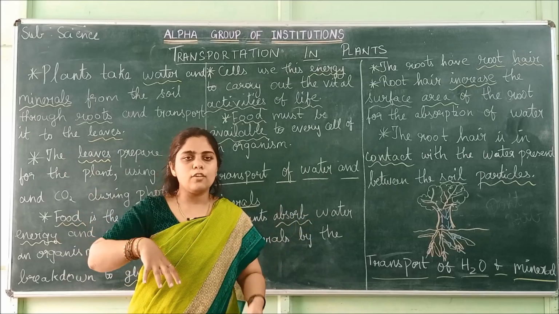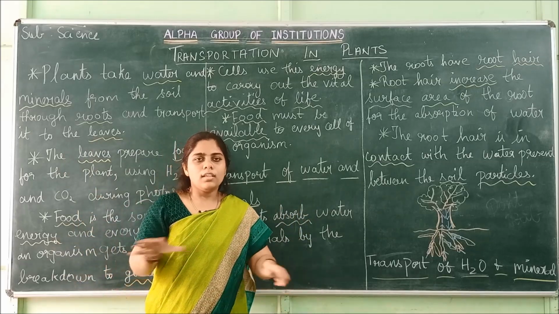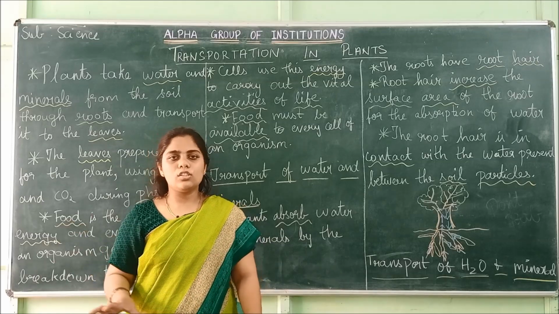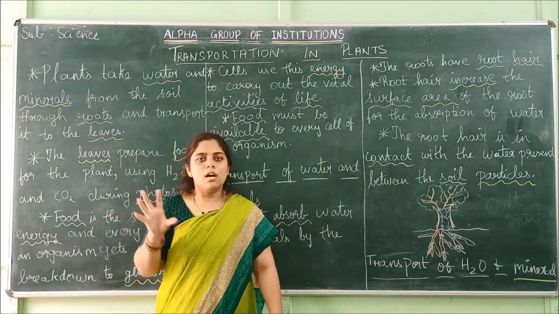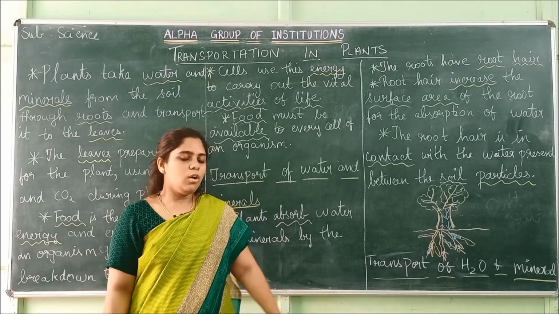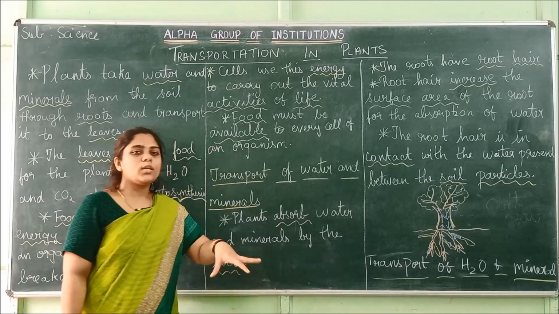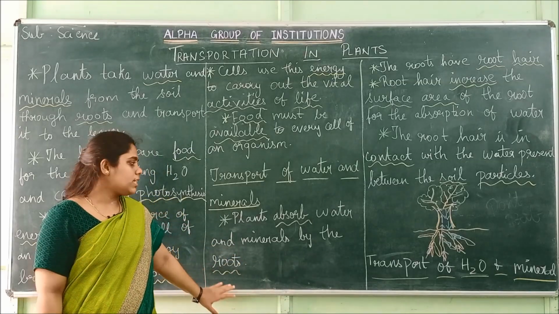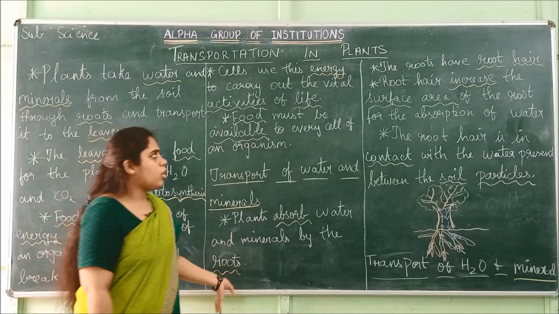The rain falls down and the soil absorbs the water, and in the soil itself there will be some moisture content. So the roots will suck up, absorb all the nutrients and water from the soil.